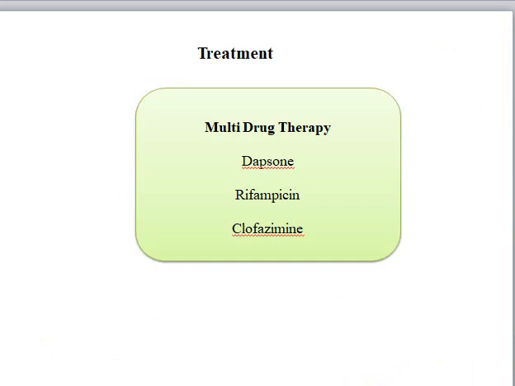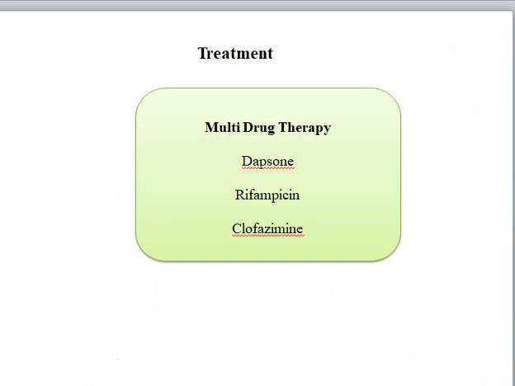Coming to treatment. The current recommendation is multiple drug therapy. To cure paucibacillary lesions, we use rifampicin 600 mg once a month and dapsone 100 mg daily for 6 months.